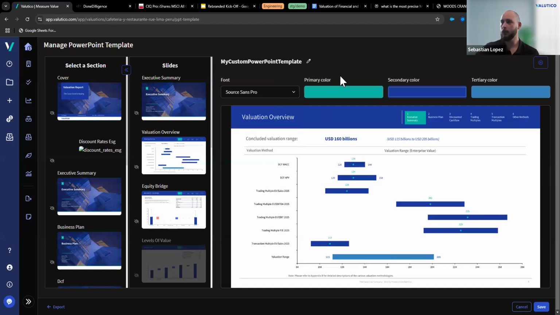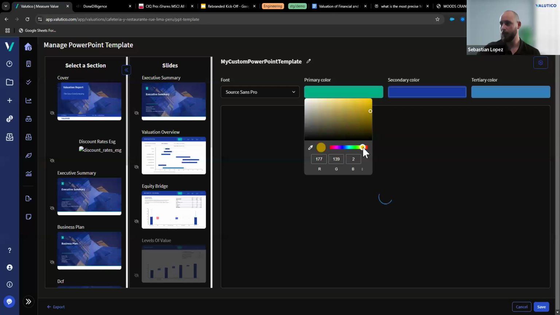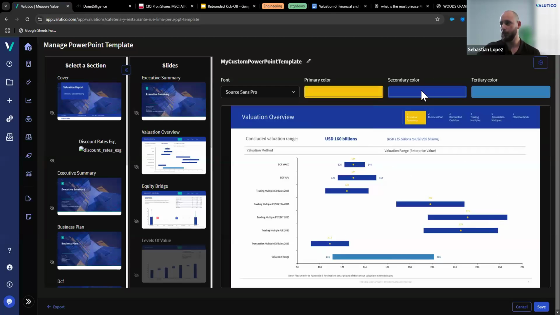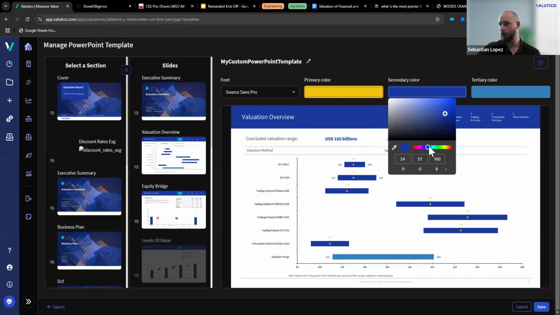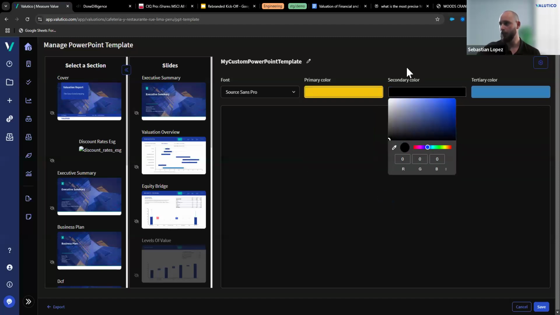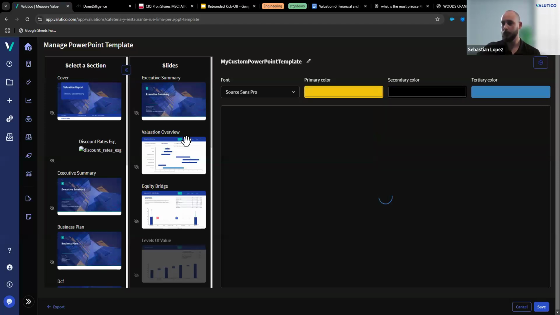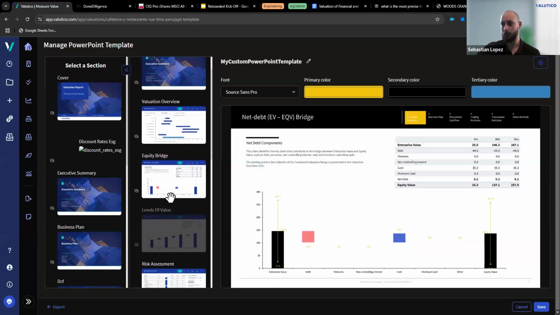And now you do not only have the options to change the primary and secondary colors, but also the tertiary color. So you can actually make the change directly here. It's going to update automatically, so you can see a preview. I'm going to change the secondary color here so you have a better look. Okay, so basically you can see that this is updated automatically as I keep going, and you can actually see a preview of the colors as you go through the presentation.